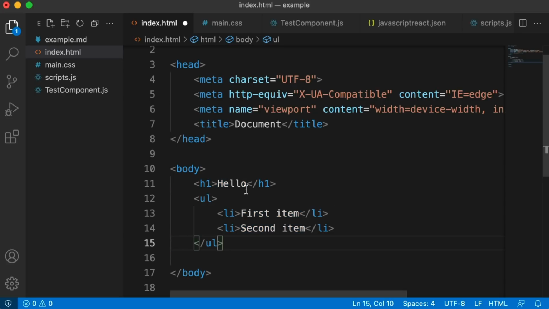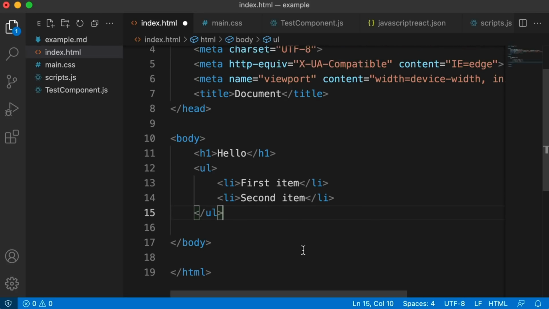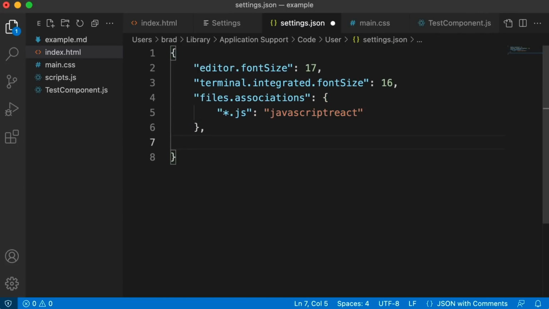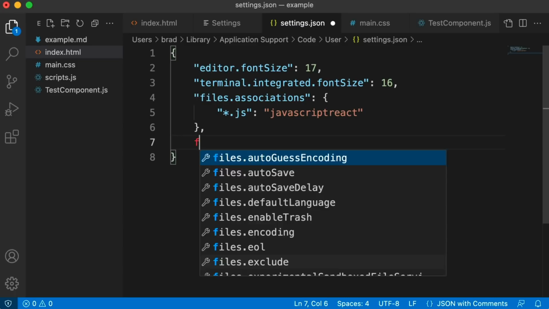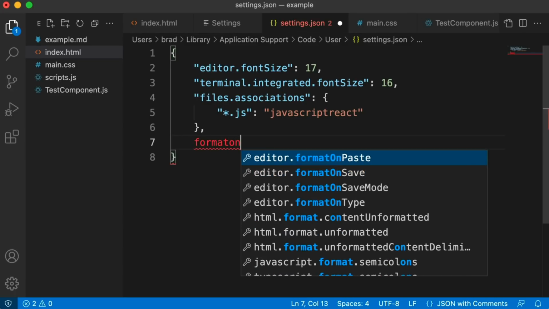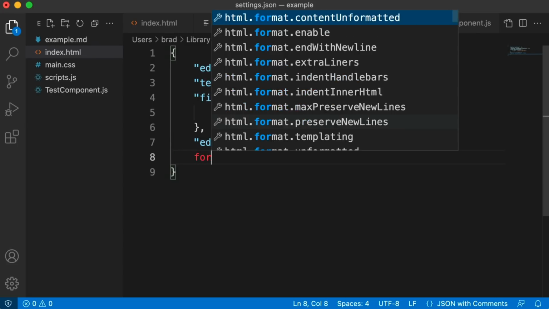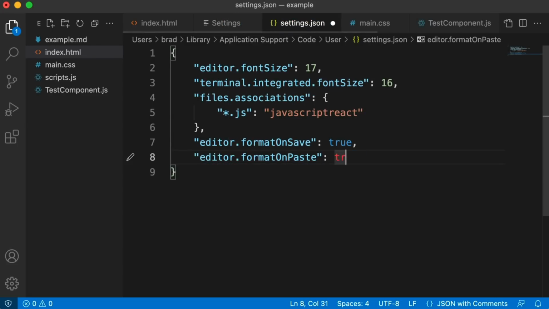What's nice is if you just tell VS Code to automatically format your document anytime you save or anytime you paste in a bit of code. This is definitely personal preference, but if you like this sort of thing, this is a really cool feature. So to do this, we just press Command or Control comma, go into your settings JSON, and just set up a new line and start to type in or search for format on, and you can see there's format on save, format on paste. Let's just turn both of them on. So just set them to true. So format on save, let's do format on paste, set that to true.